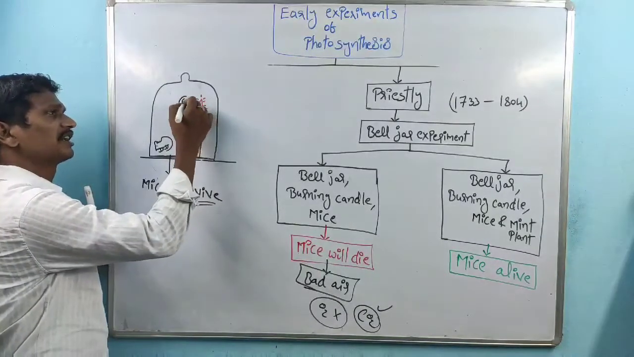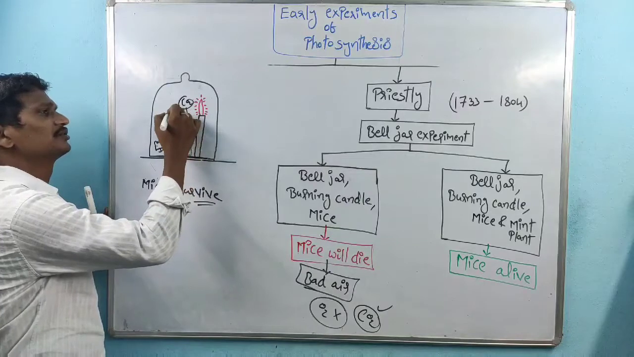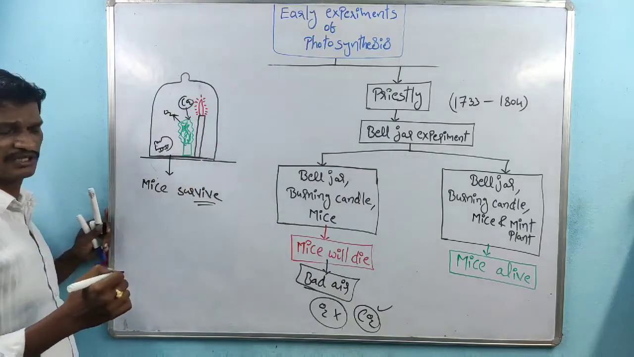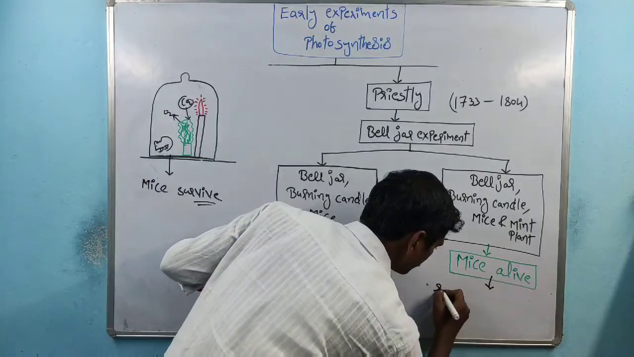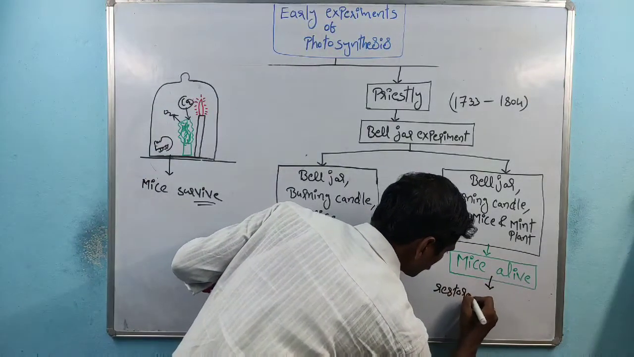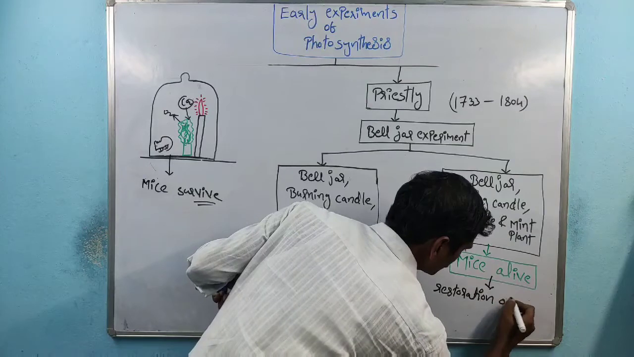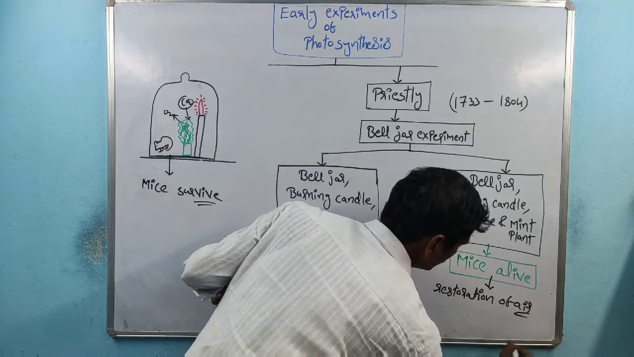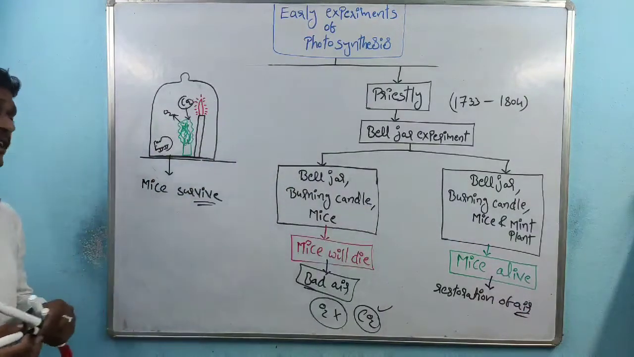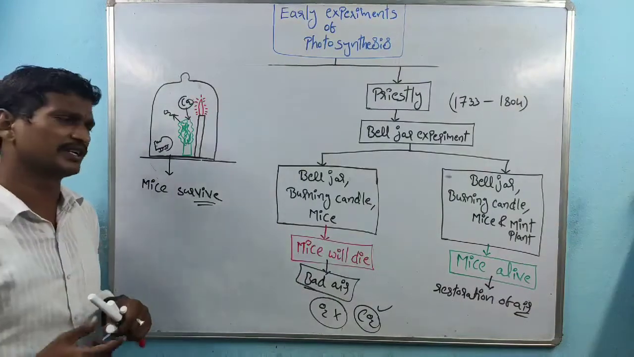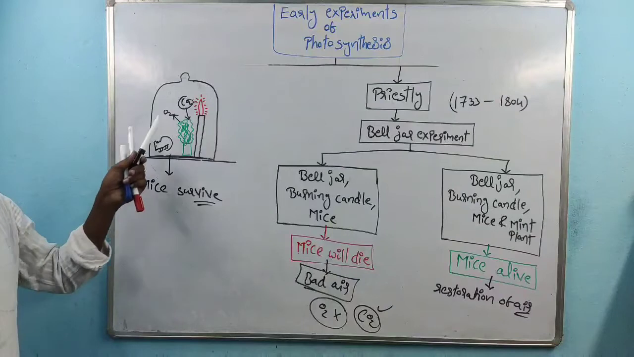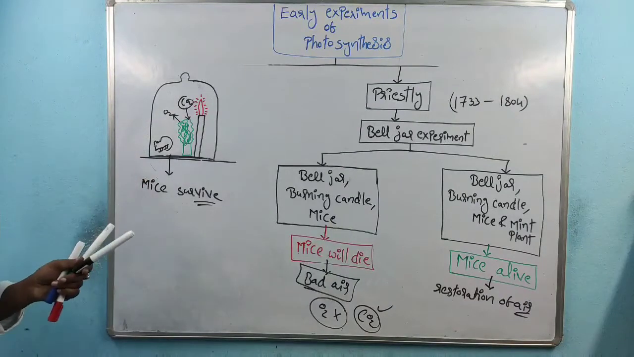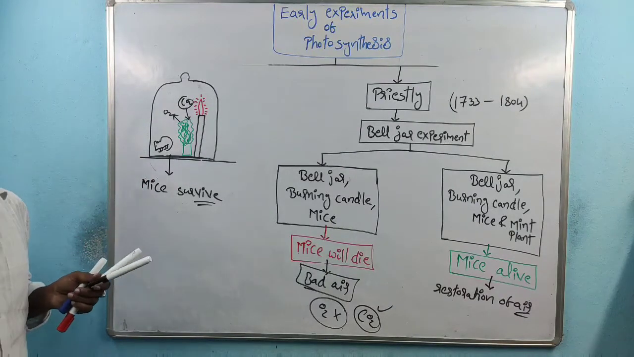In the second case, the mint plants take in whatever carbon dioxide is present and release oxygen. So here, restoration of air takes place. That is nothing but purification of air. Carbon dioxide is taken, oxygen is released. Right? That is about the second case.